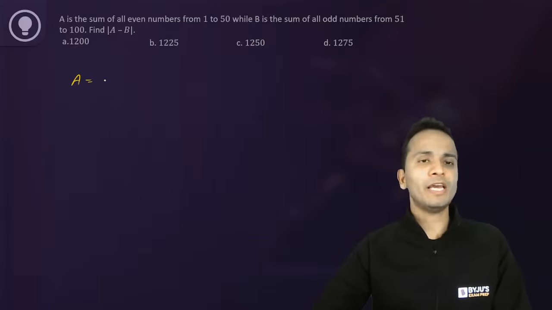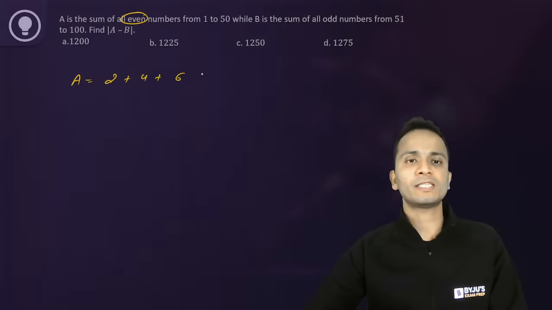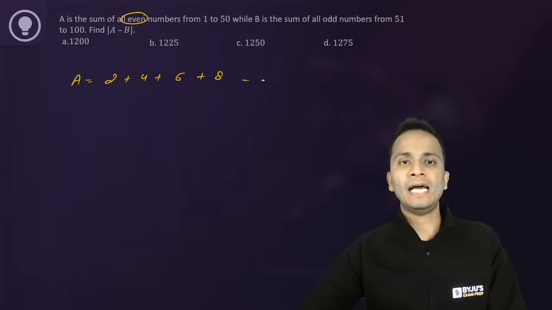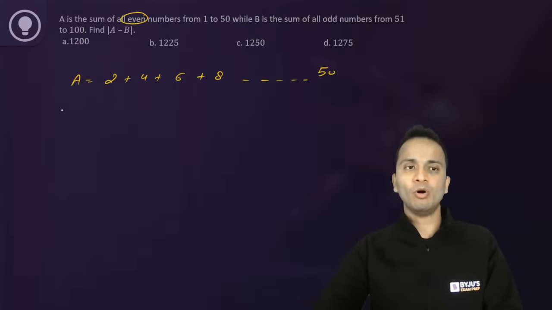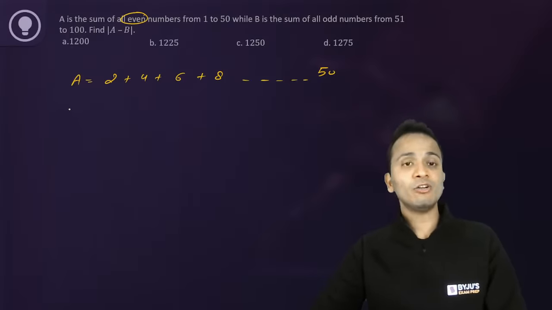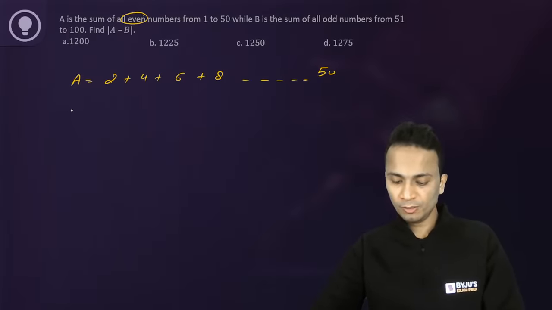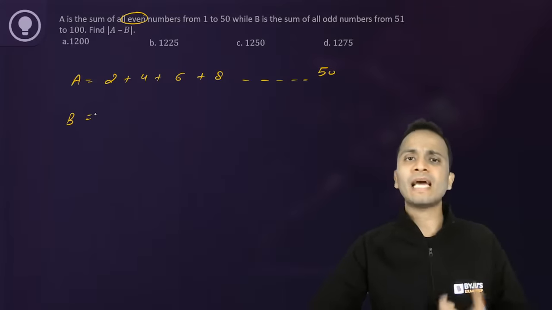Now the value of A I'm writing as all even numbers: 2 plus 4 plus 6 plus 8 and so on up till 50. So this will be the value of A. Zenul is the first one to give the answer. Good Zenul. Bhavin, Manasa, okay, everyone is giving the same answer now.